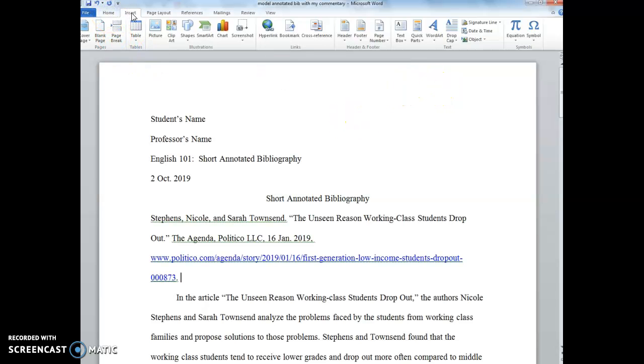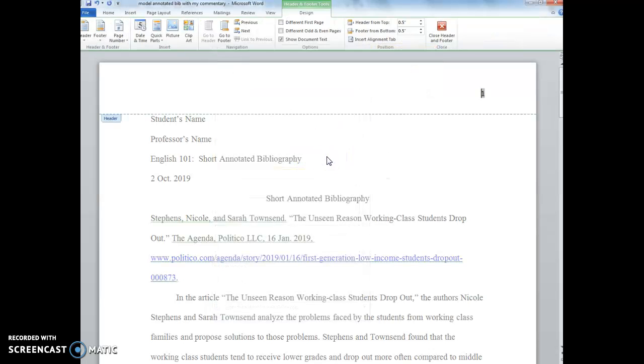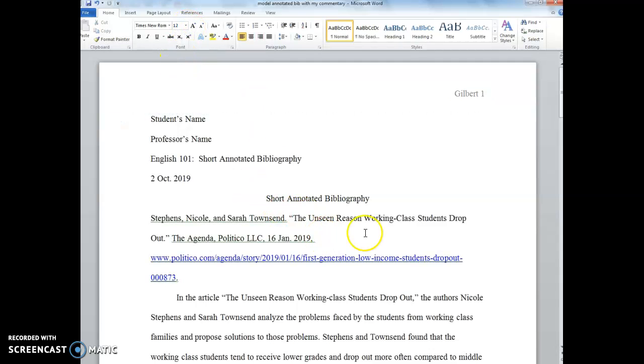The way to do it is to go to Insert, Page Number, choose Top of Page, choose the third one down that has the page number right justified, and then add your last name in a space. And then you also want it to be in the same font as the rest, which is Times New Roman 12 points. So there's that. And then to get out of it, you just double click down here.